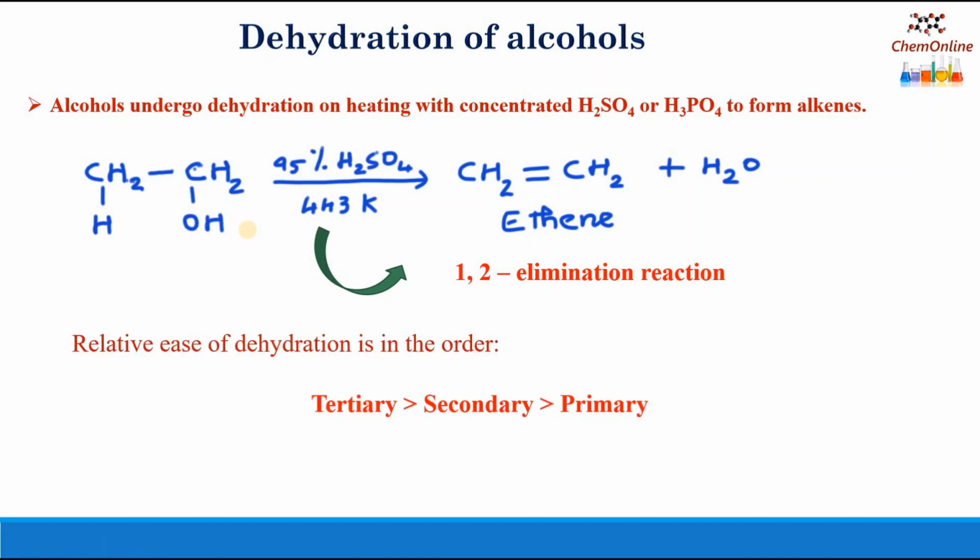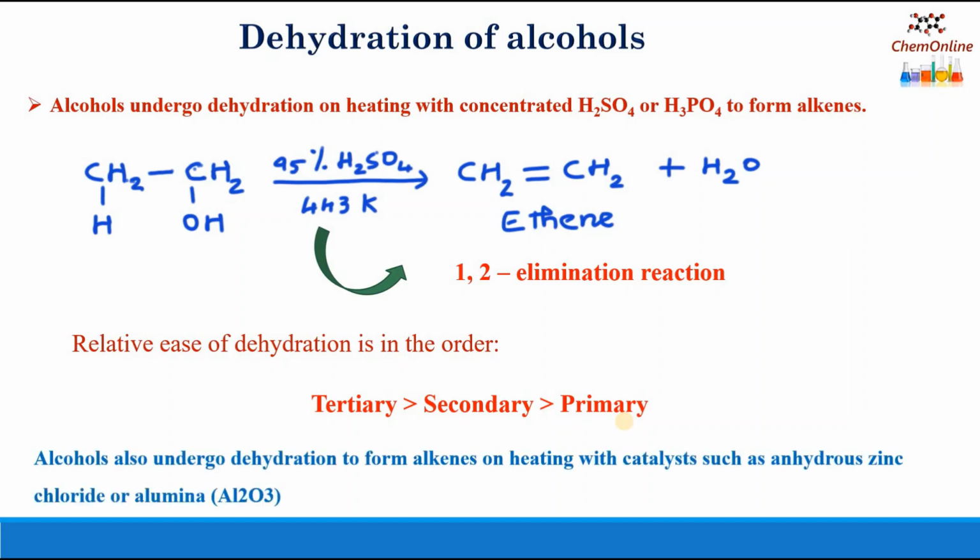And the relative ease of dehydration is in the order tertiary greater than secondary greater than primary. So secondary and tertiary alcohols are dehydrated under milder conditions, whereas strong conditions are required to dehydrate a primary alcohol. Alcohols can also undergo dehydration to form alkenes when heated with a catalyst like anhydrous zinc chloride or alumina, Al2O3.